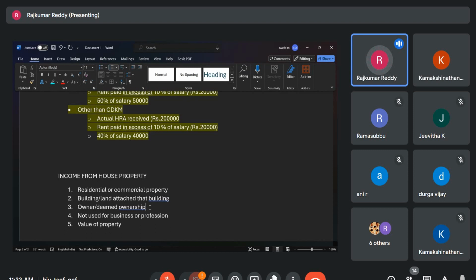Sometimes what happens, you may not be the owner of the property. Maybe documents are not there. But still you are enjoying the possession of that building. Maybe a combined property where a big bungalow is there, everyone is having a share. Maybe that property is a joint property. So even though it is not effectively in your name, you are enjoying that property. Because you cannot divide, you cannot show this portion of the flat is only mine, but you are getting some income out of the entire building. So in that case also you are assumed as a deemed owner.